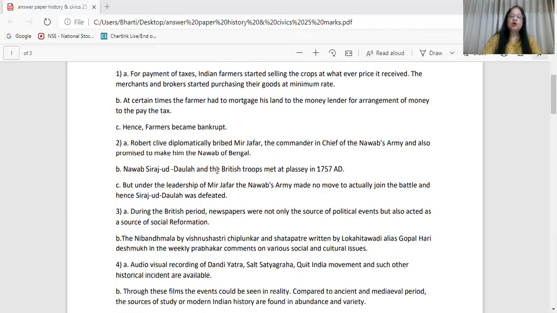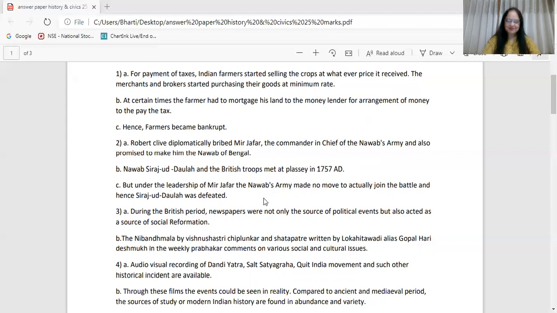Nawab Siraj-ud-Daulah and the British troops met at Plassey in 1757 AD. But under the leadership of Mir Jafar, the Nawab's army made no move to actually join the battle, and hence Siraj-ud-Daulah was defeated. All points correct, full marks. If less, then slightly fewer marks.